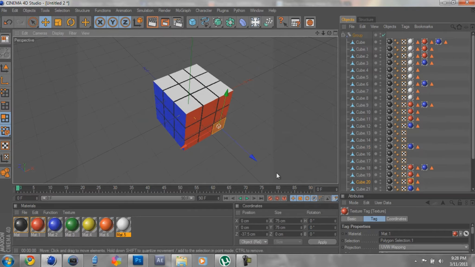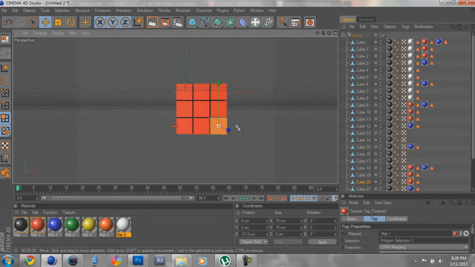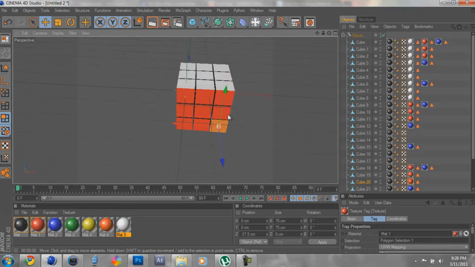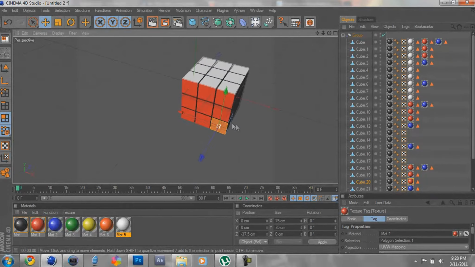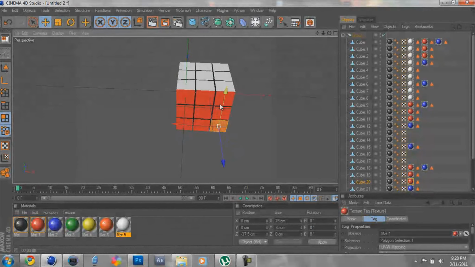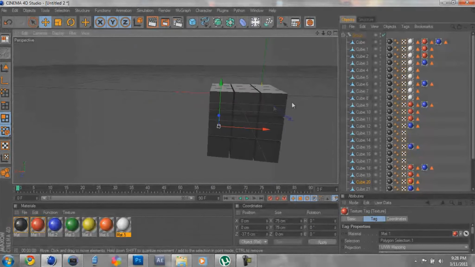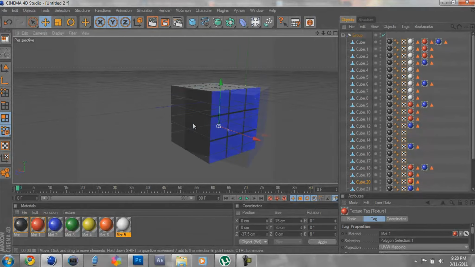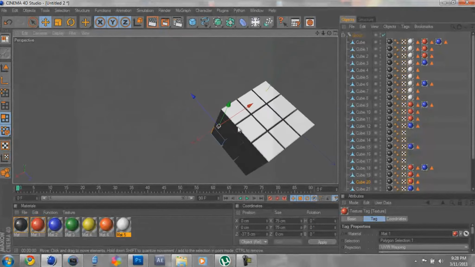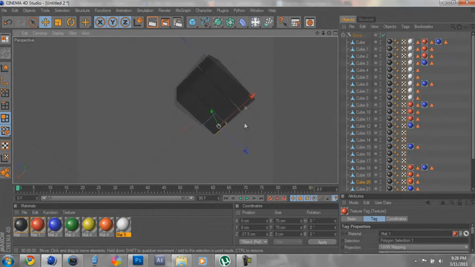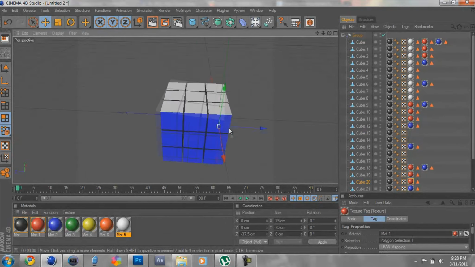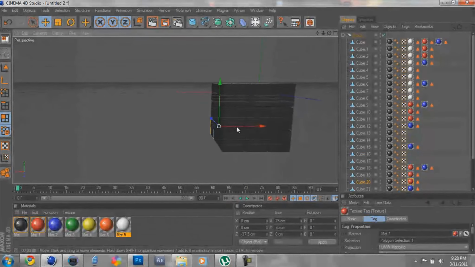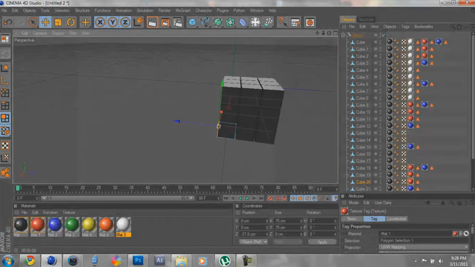Okay, now that we have one of the sides done for everything, here's where you need to know what a Rubik's Cube actually looks like. The opposite of a red side is an orange side. So this side's red, the opposite will be orange. This side's blue, the opposite will be green. The top is white, the bottom is going to be yellow. So you just have to remember that so it looks like an actual Rubik's Cube. So just remember that, and I'll come back when it's done.